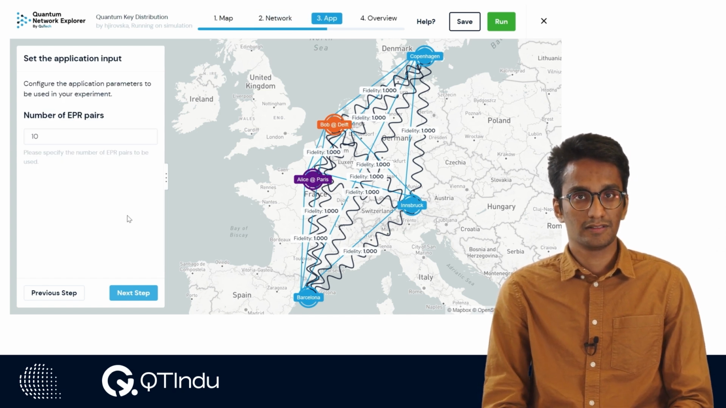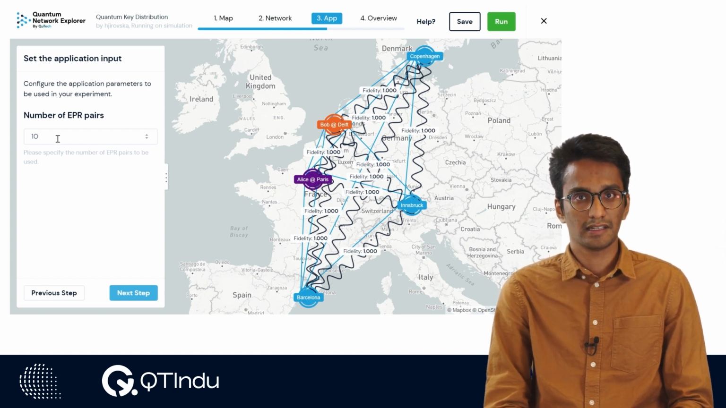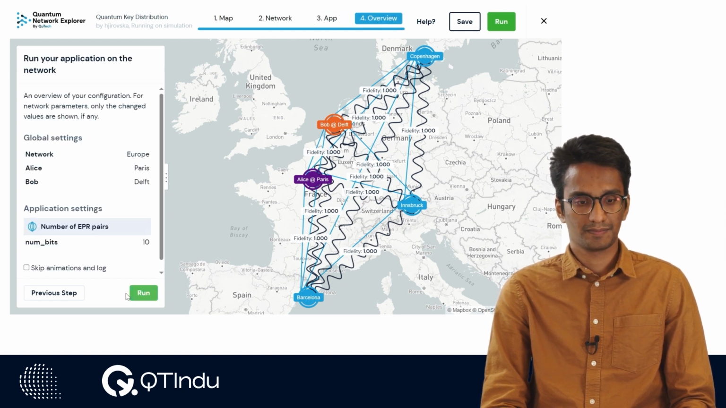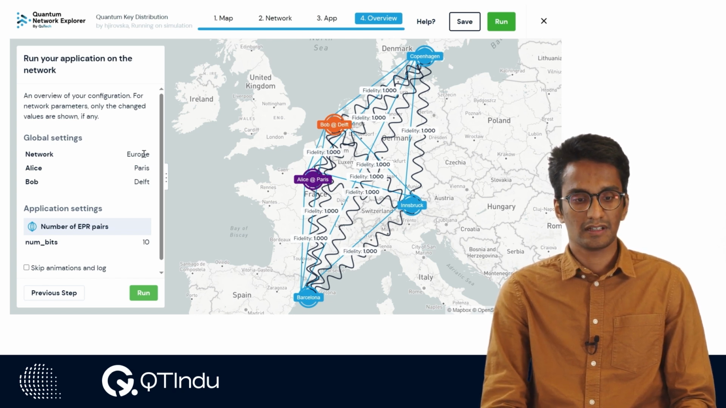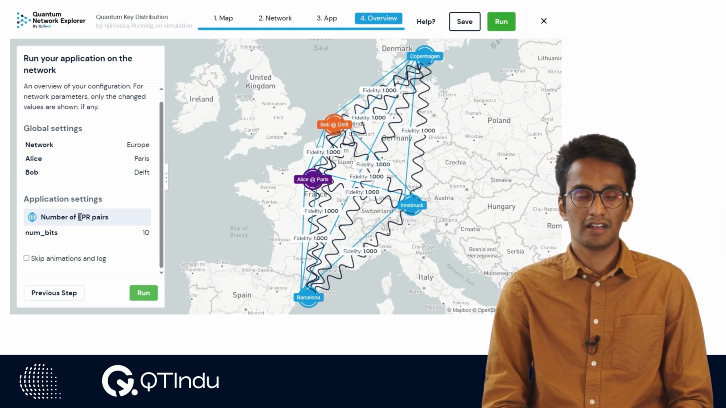In this step, we can choose the number of EPR pairs we want to generate initially. Right now, I'm just going to keep it as the default number, which is 10. And then we click the next step. This step gives you an overview of the application that you're going to run in Q&E. We have our network as Europe. We have our two roles defined with the place that they're going to be in, as well as the application-specific configurations. In this case, the number of EPR pairs that will be generated, which is set to 10. Let's go ahead and run it.